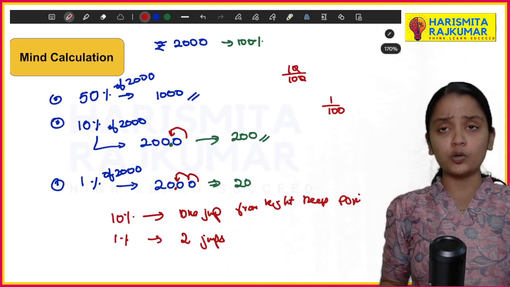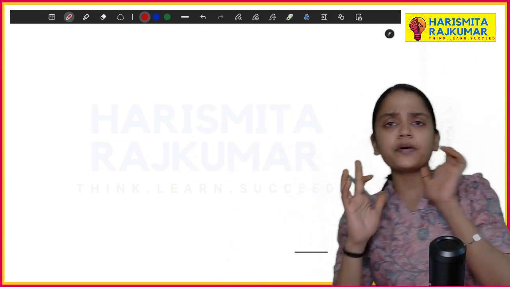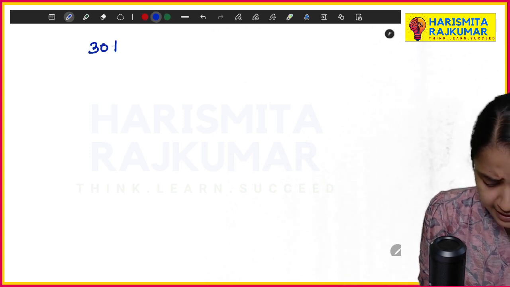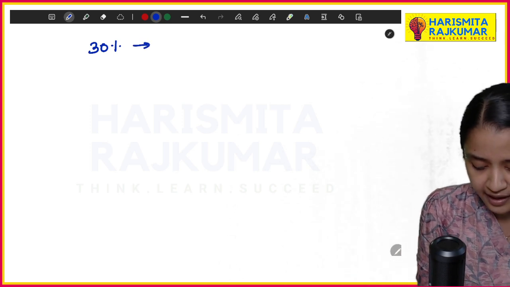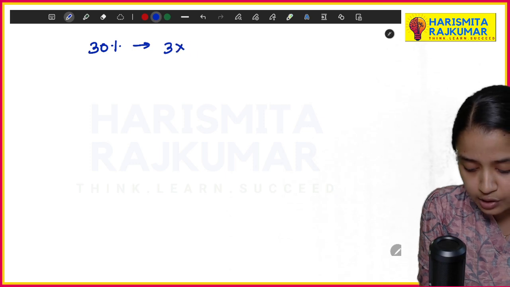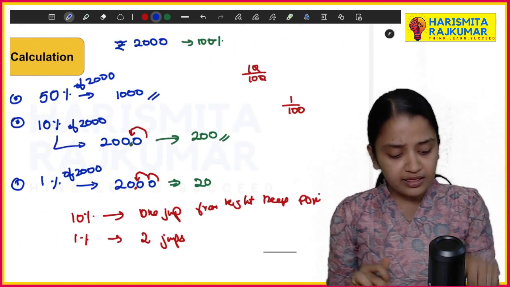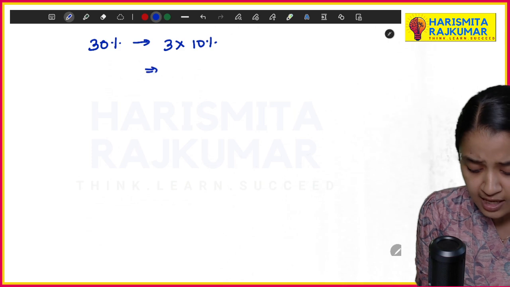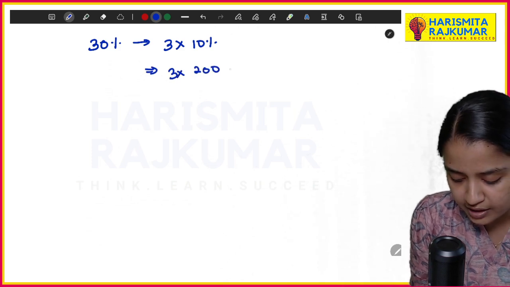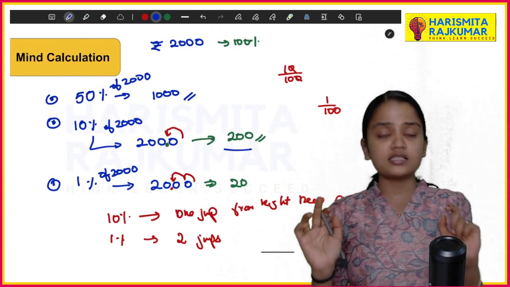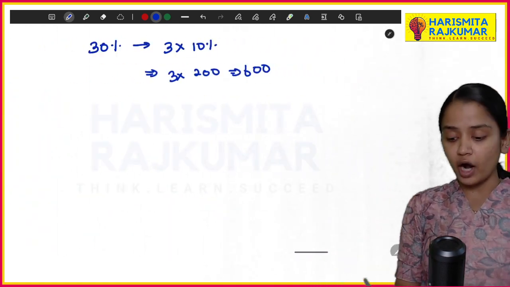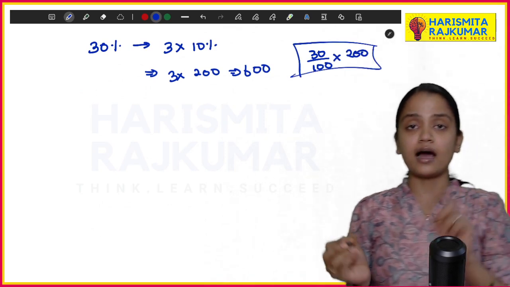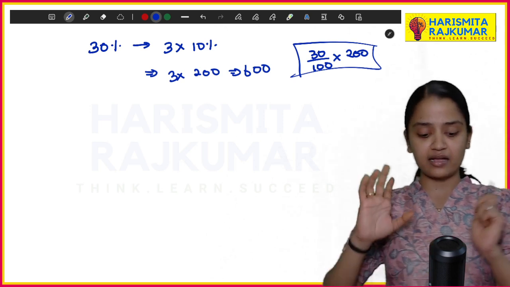Now you might be thinking, they won't ask only 10 percentage and 1 percentage, right? What if they ask you 30 percentage? How can I write it? Basically it is 3 into 10 percentage. You got the answer for 10 percentage, which is 200. For finding 30 percentage, take the answer for 10 percentage, 200 into 3, and I get 600. So this will be my answer. If you want, check with this method and see if you're getting the right answer or not, and comment below.